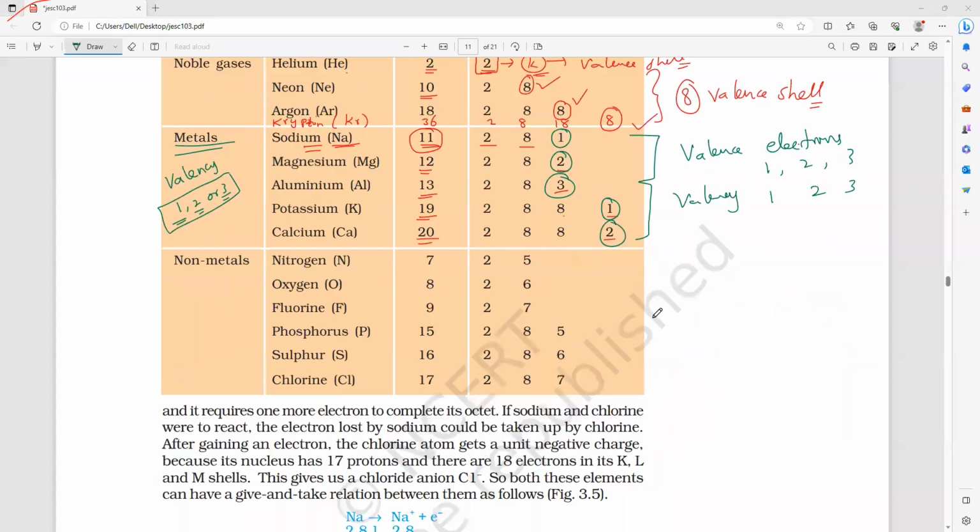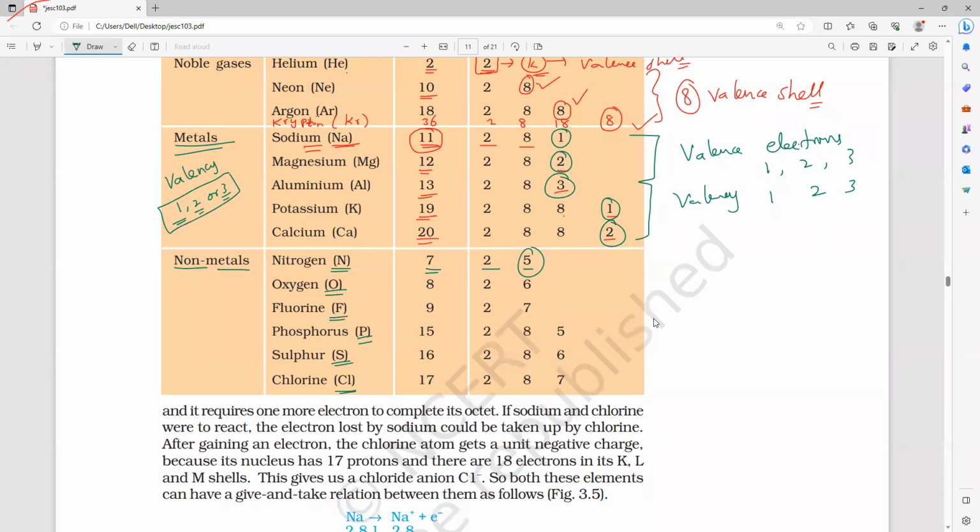Okay. Now coming to the non-metals. Reactive non-metals, who are the reactive non-metals? Nitrogen, oxygen, or you can take halogens: fluorine, chlorine, bromine, sulfur, phosphorus. So if you notice it here, anything you can take. Nitrogen, atomic number 7. What is the valence electron? Check it, everybody. 2, 5. 5 is the valence electron.